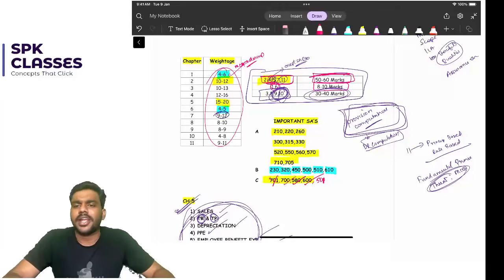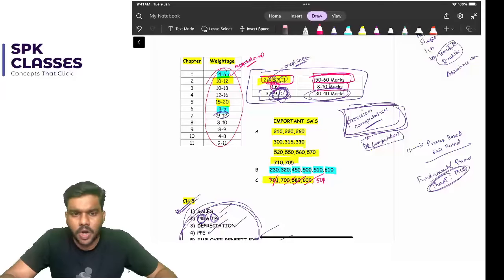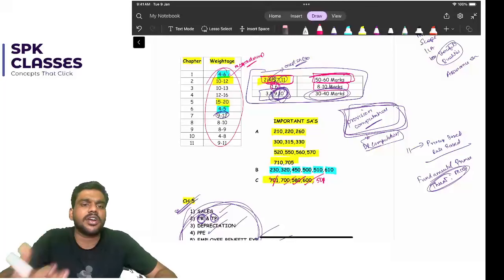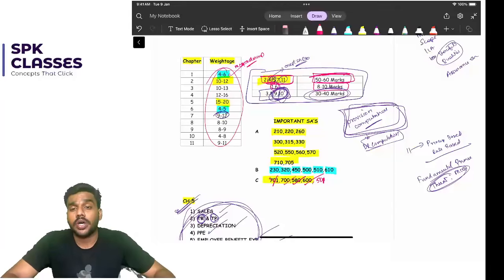And one more thing, let me tell you, if you are someone who wants to score 50 plus or 60 plus in auditing, please make sure you attend 80 plus. You have to attend at least 80 plus marks questions in that exam. If you're attending only 40 to 50 marks, it's very difficult to score 40 to 50 marks. So please make sure you attend at least 80 plus.